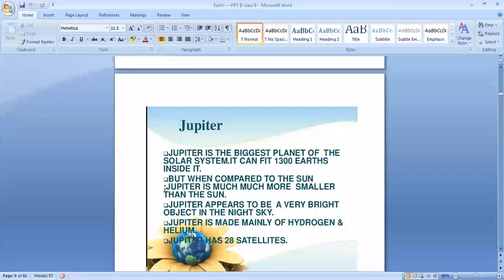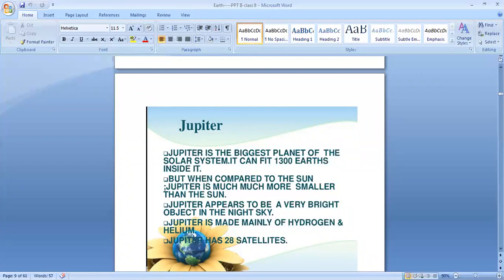The next, Jupiter. Jupiter is the biggest planet of the solar system. It can fit 1,300 Earths inside it. You think, what is the size of the Earth? So Jupiter is very big. You can imagine what is the size of Jupiter. But when compared to the Sun, Jupiter is much smaller than the Sun.